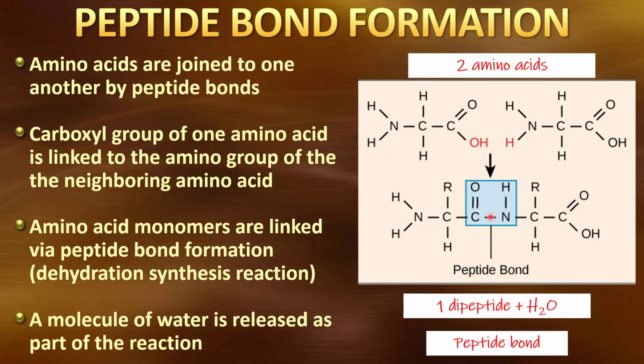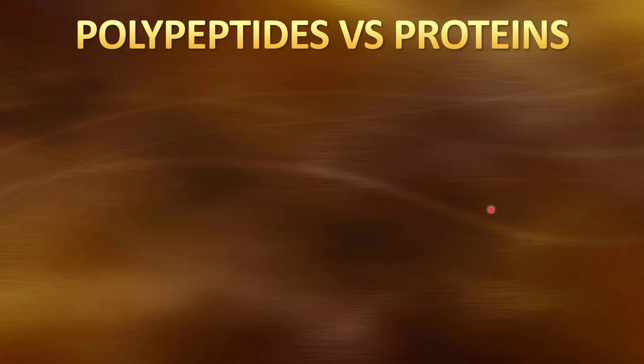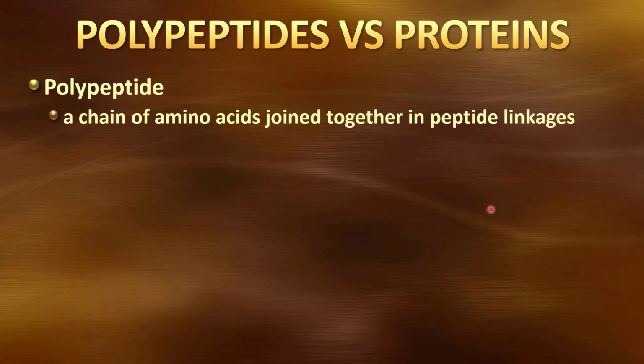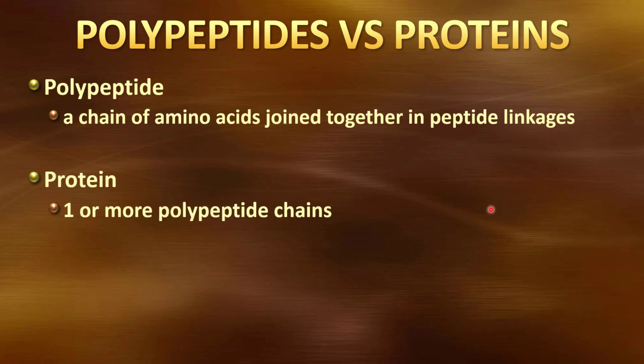To make a polypeptide, we would just continue to do this over and over and over again, linking together many amino acids. Now, what is the difference between a polypeptide and a protein? In some cases, they can be the same thing. In other cases, they're not. A peptide is a chain of these amino acids. So if I take that dipeptide and then I just keep adding another amino acid and another amino acid and make it many, many, many of those, I create a polypeptide. A protein can be that polypeptide, or it can have several chains.